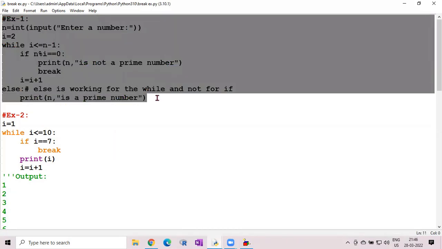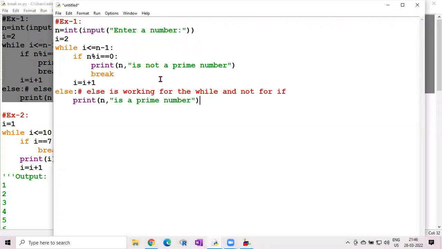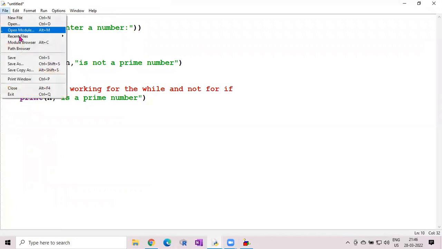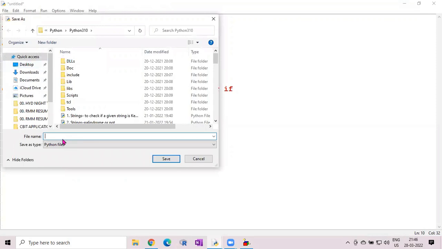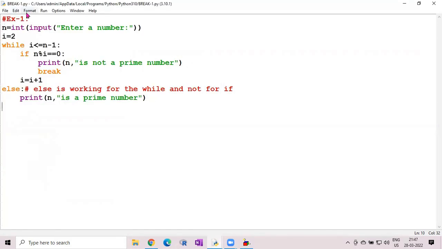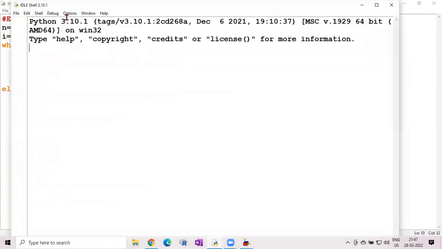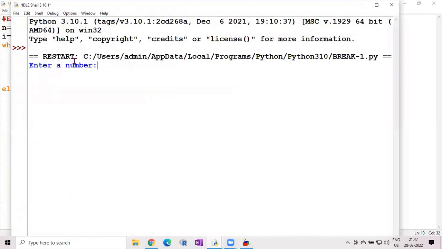Okay, let us take this program and run it separately. So you can make a new file. Whenever you're making a new file, you have to save the file name with the extension; the default extension is .py. Suppose this is break1, or let us give whatever name. Now in the Run module, you can run it, or click F5 from the keyboard. Okay, now see, this is the execution part.